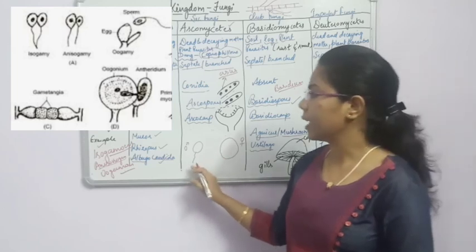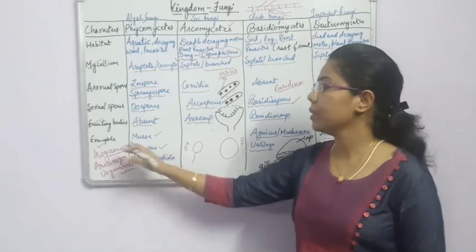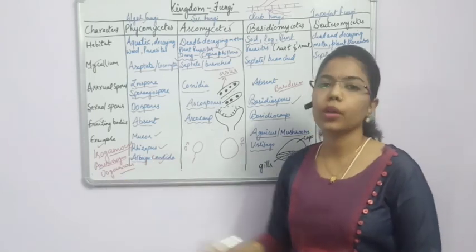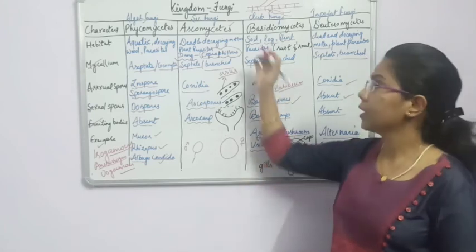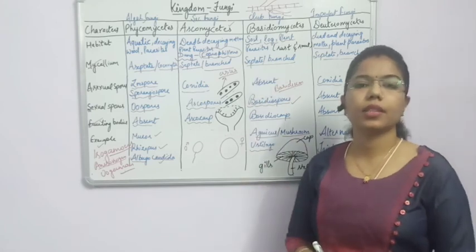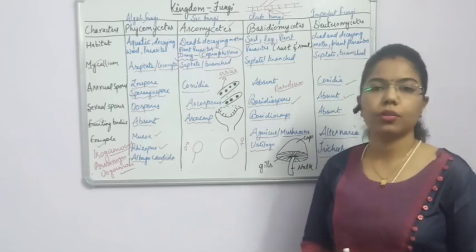So in the sexual mode of reproduction, 3 conditions may be there: isogamous, anisogamous and oogamous. That's all for this kingdom fungi. In the next class we will start another kingdom, that is kingdom Plantae. That's all for today. Thank you.